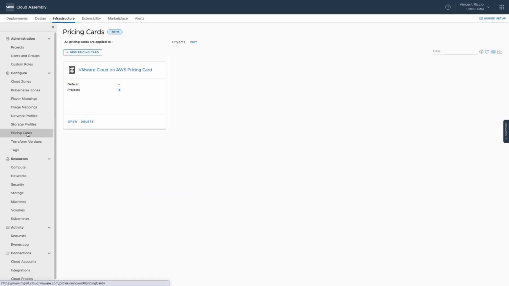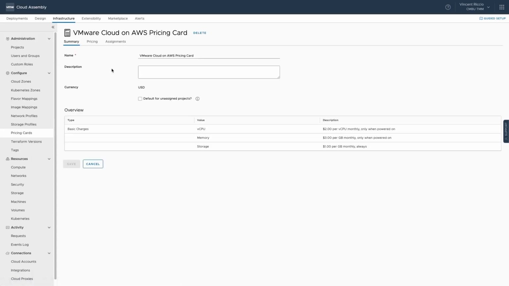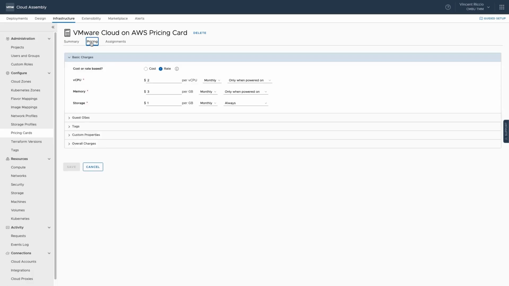Okay, and then we can also do pricing cards. So pricing cards require the vRealize Operations Manager integration. What I've done is I've created a pricing card here that will allow me to set a rate for VMware Cloud and AWS based on these charges on the right-hand side, the $2 per CPU and then $3 per gig per month, and then the $1 per gig per month.